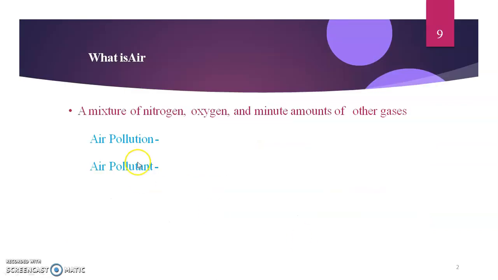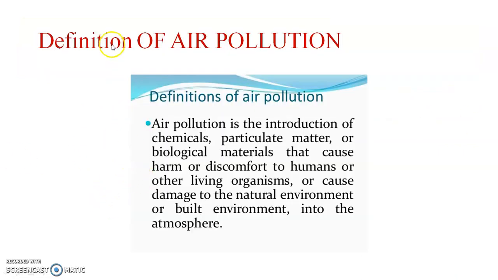Next slide, please. First of all, what is meant by air? A mixture of nitrogen, oxygen and minute amounts of other gases. One is air pollution, another one is air pollutant. Okay. Next one, definition of air pollution. First of all, what is meant by air pollution? You have to see now. Air pollution is defined as the introduction of chemicals, particulate matter or biological matter that cause harm or discomfort to human or other living organisms, or cause damage to the natural environment or built environment, into the atmosphere.